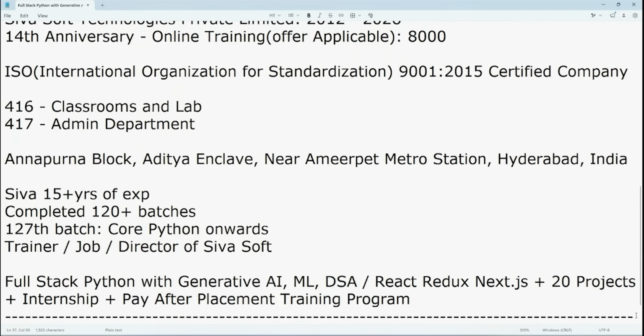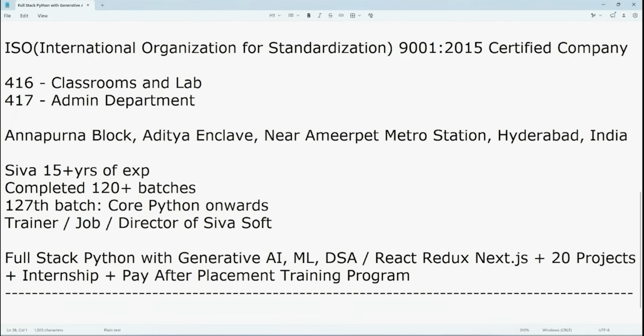Okay. So in SIVASOFT, the biggest advantage is what? Lifetime. So lifetime means how many times you want, you can attend what? Live classes. Let's say you completed core Python in your batch timing. Is it clear? Right? So again in other batch I start this core Python, again you can attend.